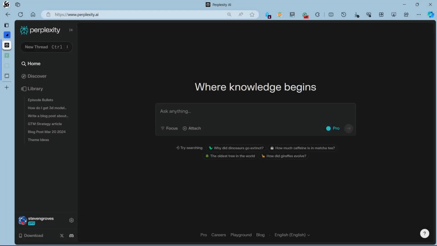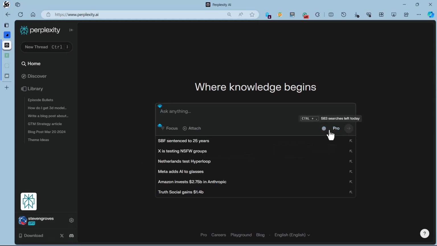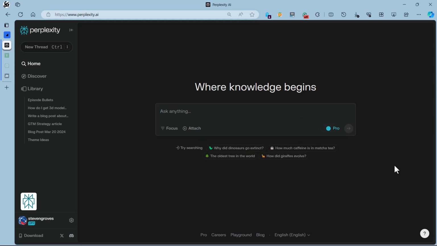Now, you see on the screen the Perplexity main prompt page. Let's take a look at some of the items around the screen here. First off, it says that you have your Pro account down here in the area. Likewise, there's a toggle, so we can toggle on and off the Pro capabilities. And there are some special abilities that come with Pro. We're going to talk about those in just a few more minutes.